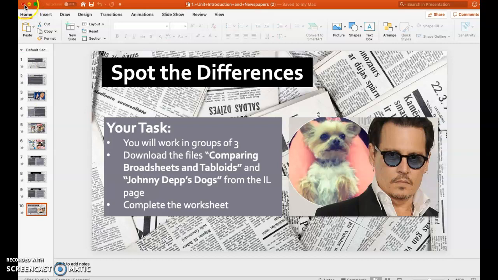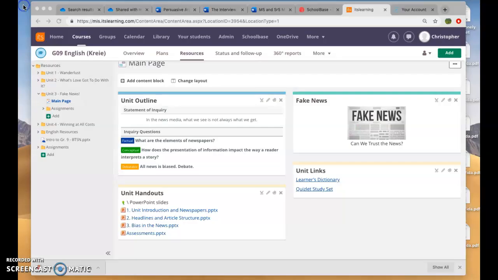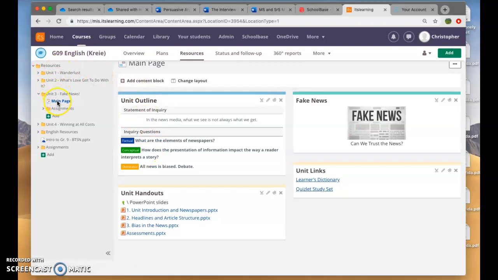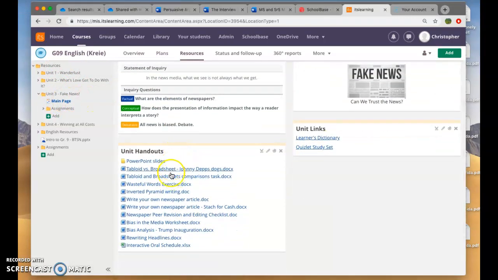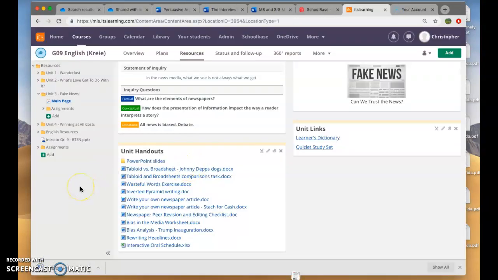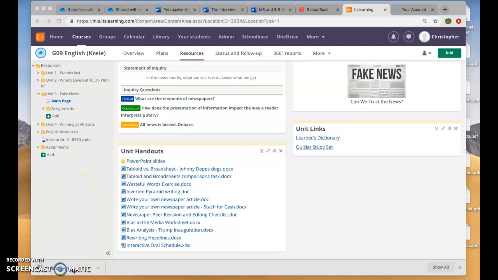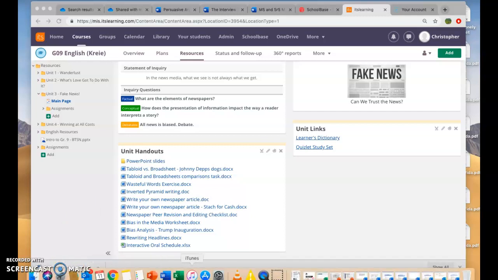So I'm going to exit out of PowerPoint now. So this is telling you you're going to go to these two files. So you're going to go back here to the main page again, and you're going to find these two. Okay, so the first thing you're going to do is click on the Johnny Depp's Dogs document. And before you do anything else, you should open up this document and just read it. Okay, and if you want to read it with your partner or read it silently, that's up to you.